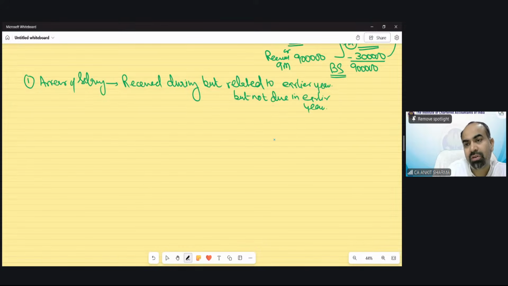So this is something different we are talking about. Arrear of salary means any amount of salary which is received during the year, but connected to, related to any earlier year, but has not been due in that earlier year.